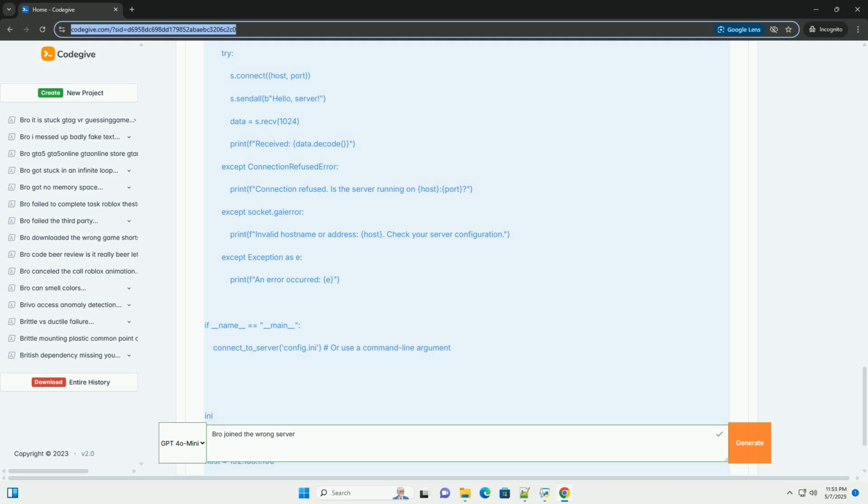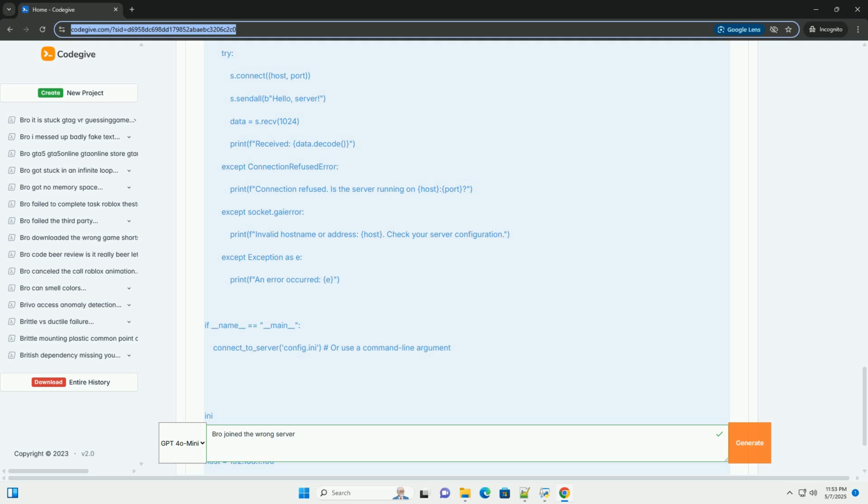DNS spoofing, man-in-the-middle. A malicious actor is intercepting DNS requests and providing a false IP address. Less common, but a security concern. Firewall interference. A firewall on the client's machine, the server's machine, or somewhere in between might be blocking the connection.